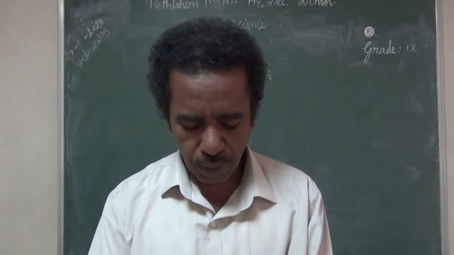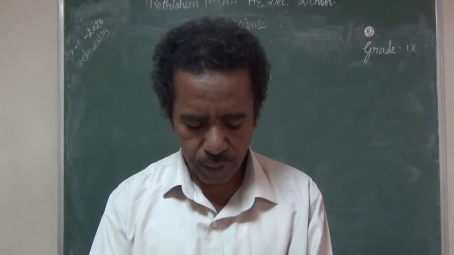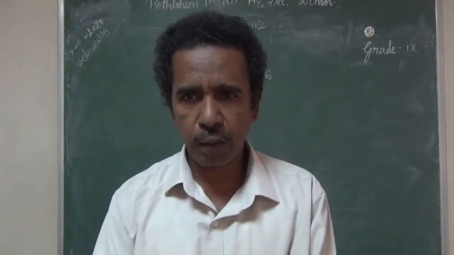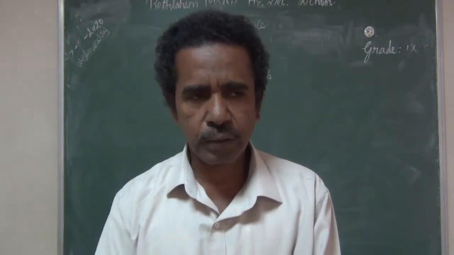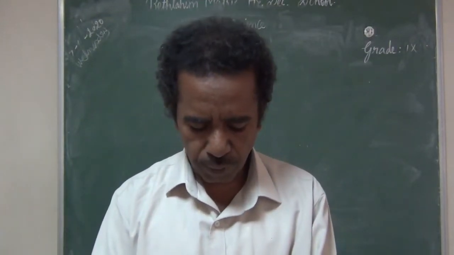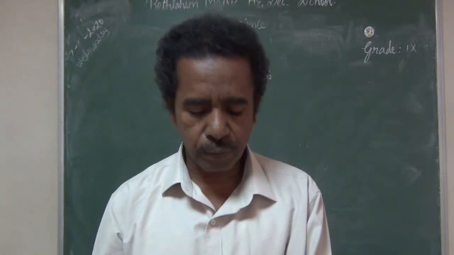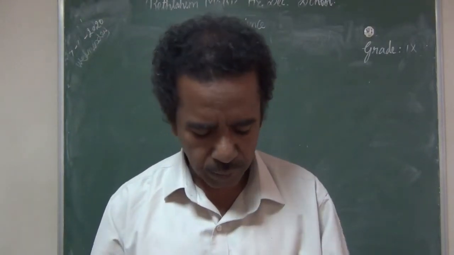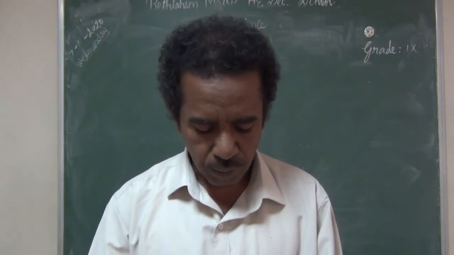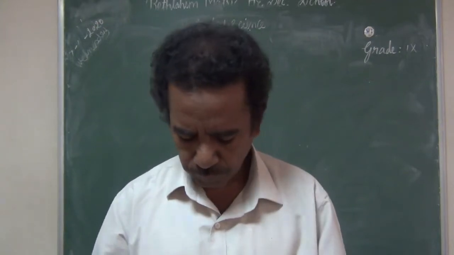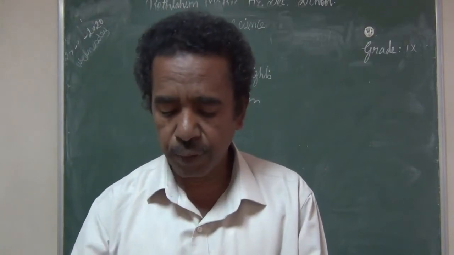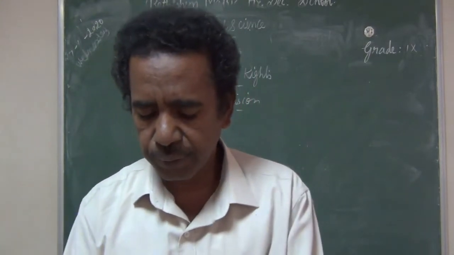Then the next one: all are equal before law, but we have enacted a separate law for women. Justify. The Constitution itself mentions that all are equal before law, but separate laws are enacted for women. Why did they enact a separate law for women? That is page number 261, the first box.